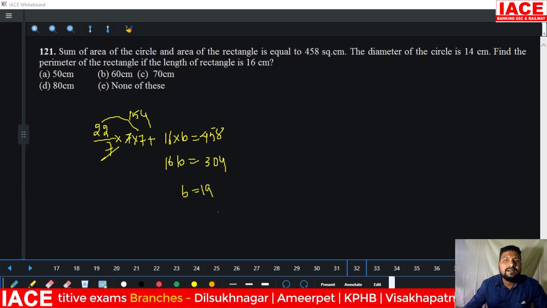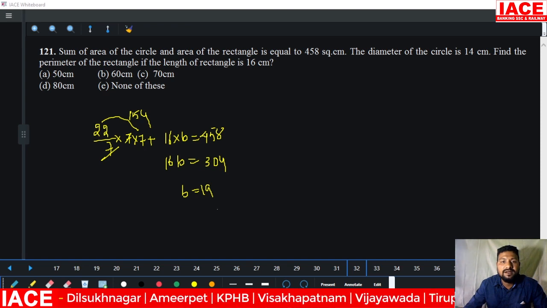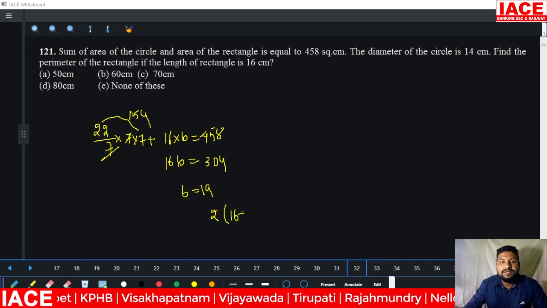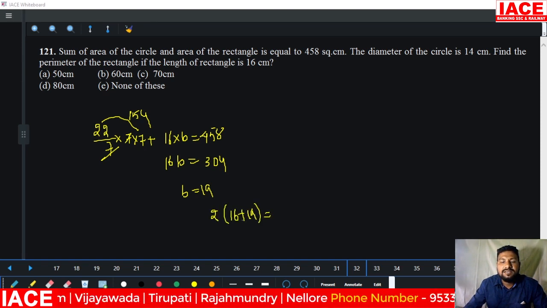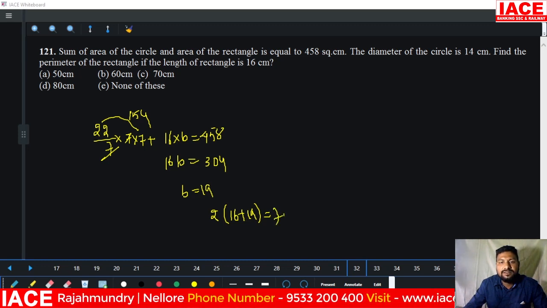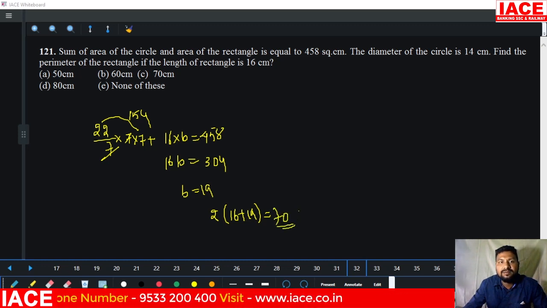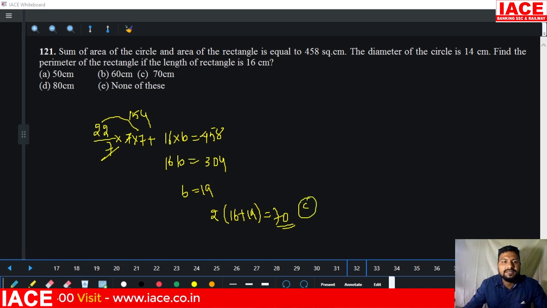Then we have to calculate the perimeter of the rectangle. Perimeter of a rectangle means 2 into (16 plus 19). 16 plus 19 is 35, 35 times 2 is 70. 70 centimeters is the perimeter of the rectangle, which means option C is correct.